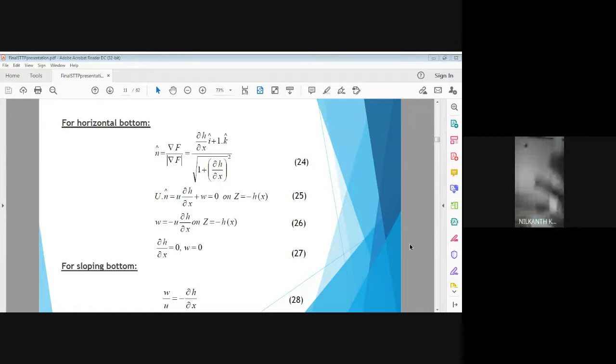For bottom boundary condition, if the horizontal seabed is considered, then velocity of the wave particle, small w, is equal to 0 as per equation 27. And for sloping bottom, the velocity W is given in terms of U. That is, W is equal to minus U into gradient dou H by dou X. Next slide, please.